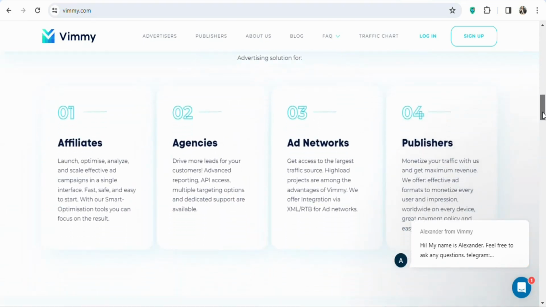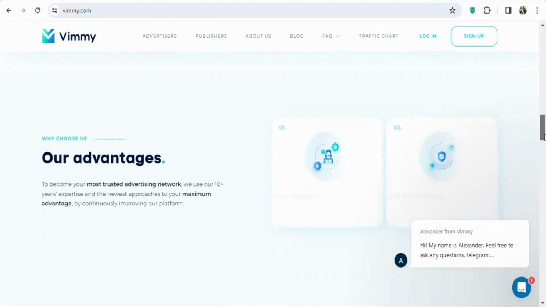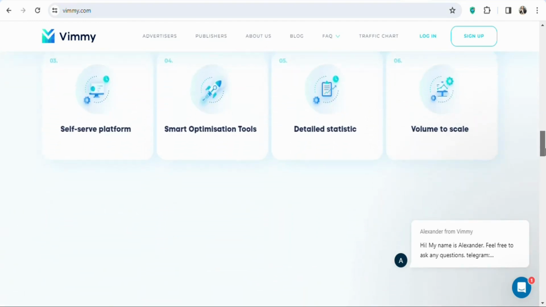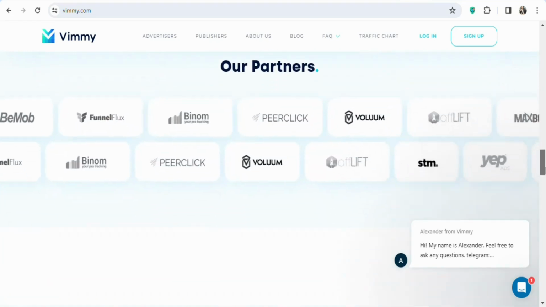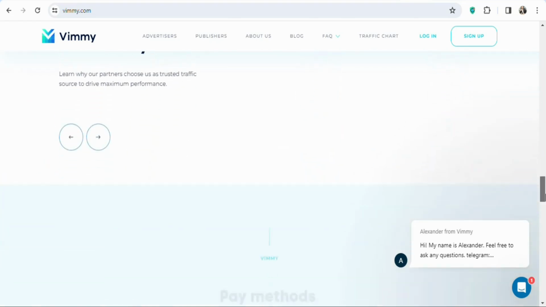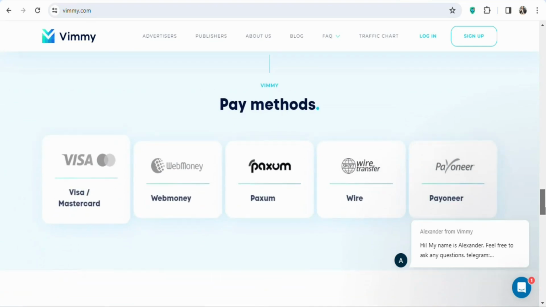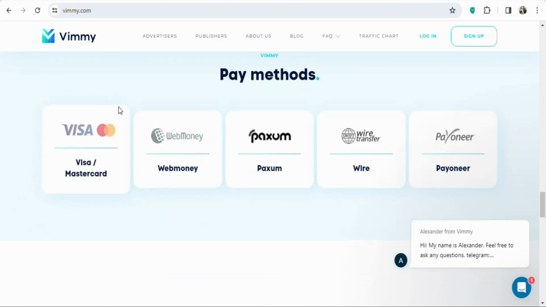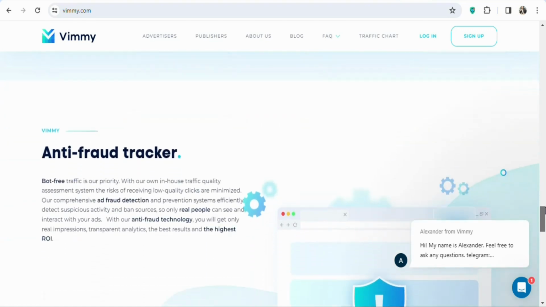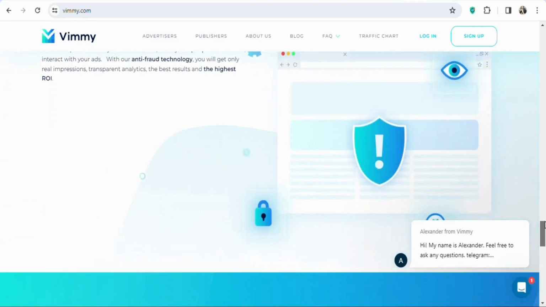So if you create an account and log in, you can select any country that you want and then promote your affiliate link to that country so that you can get the right people to click on your affiliate link and then take the action for you to make money. If you want to deposit money, they have a lot of different payment methods that you can use to deposit money into your accounts. You can see a whole lot of them. So wherever you are in the world, you can use this website to advertise your affiliate link.